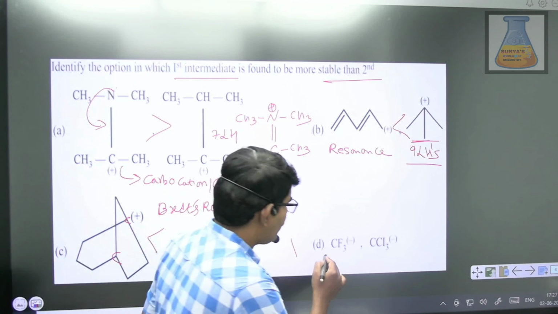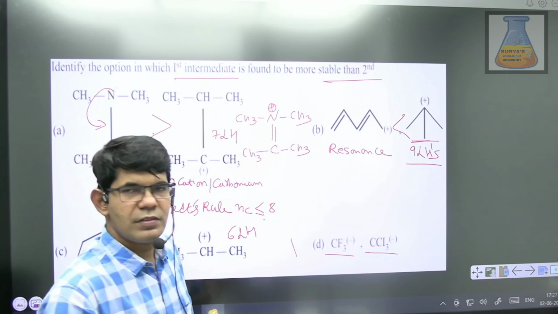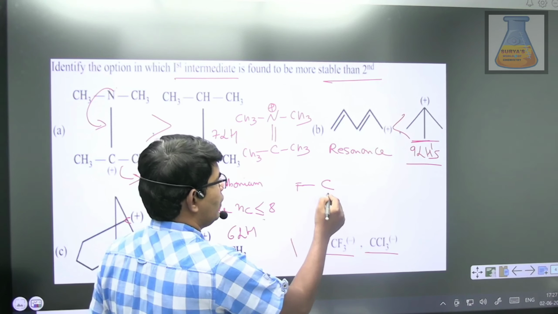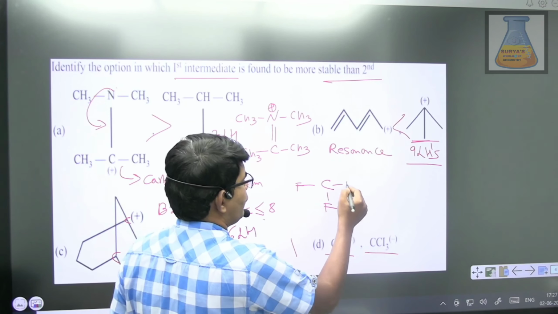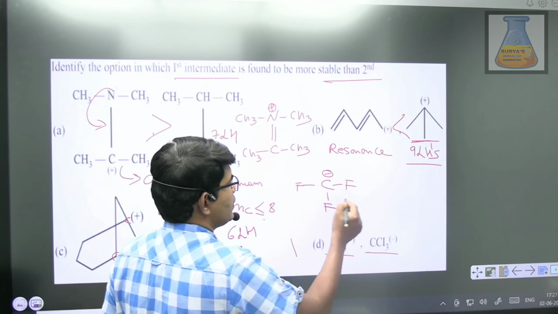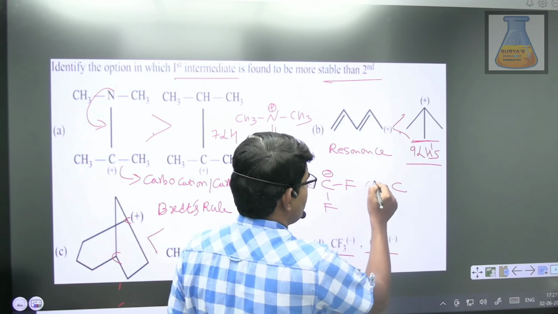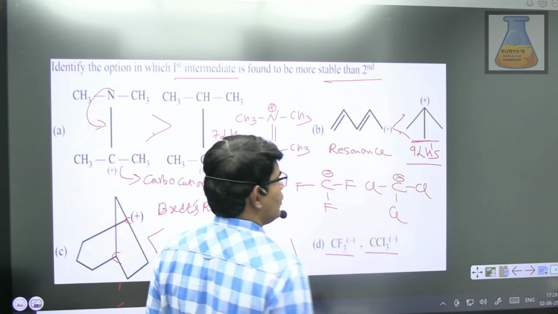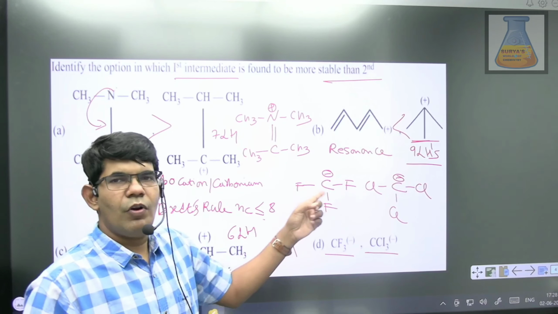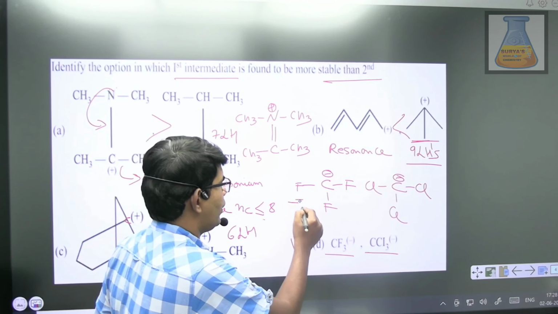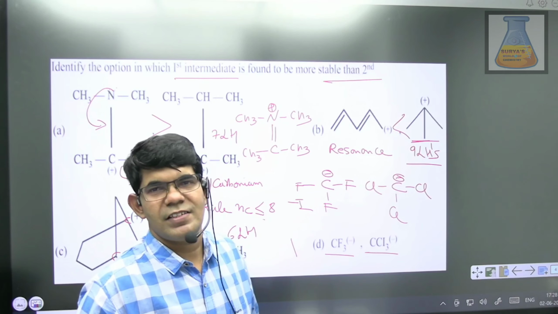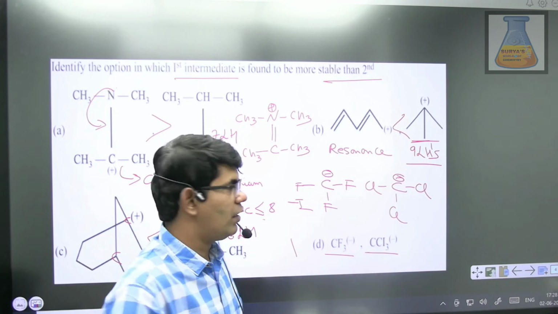We have CF3 minus and CCl3 minus. If you try to compare only the inductive effect, guys, definitely you will vote for CF3 minus to be more stable than CCl3 minus. No doubt. But here the negative charge is only stabilized by the minus I effect, whereas here the negative charge is stabilized by negative d orbital resonance.